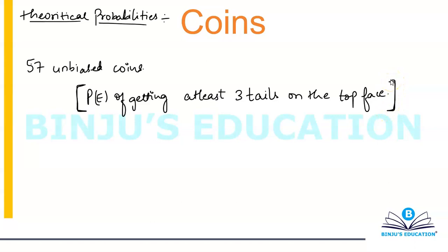Find the probability of getting at least 3 tails on the top face. Think about this question, then let me know the answer. Okay.